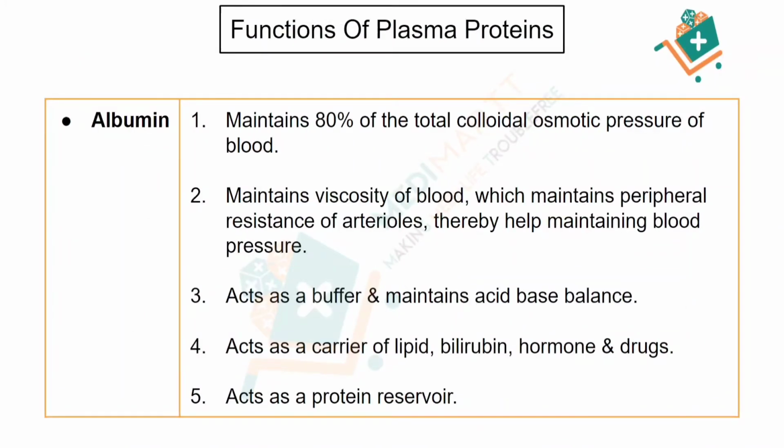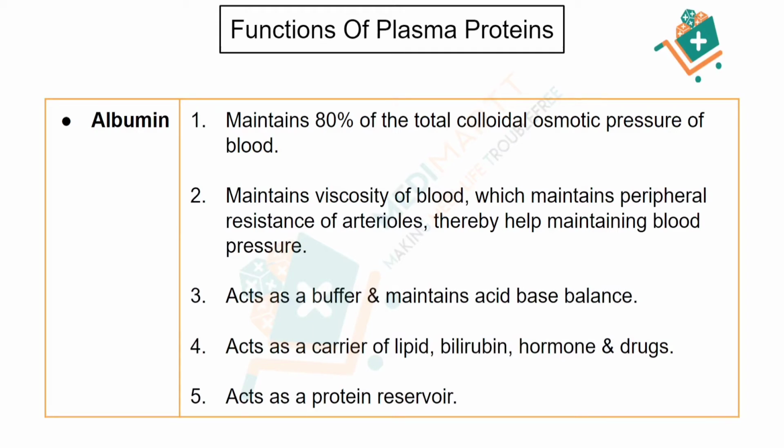Now let's talk about the functions of the plasma proteins. As we all know, there are four plasma proteins: albumin, globulin, fibrinogen, prothrombin. First of all we will discuss albumin. Albumin maintains 80% of the total colloidal osmotic pressure of the blood. Now the second point is it maintains the viscosity of the blood. As we see, the blood is a thickened type of thing. That's called viscosity. It is a little bit viscous.